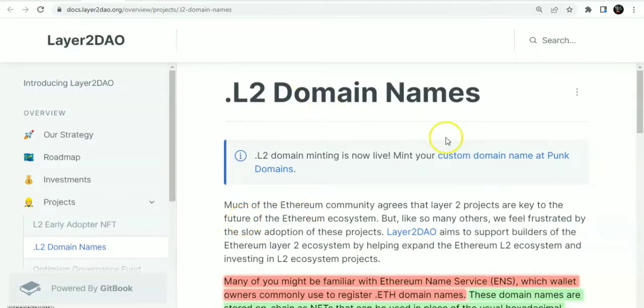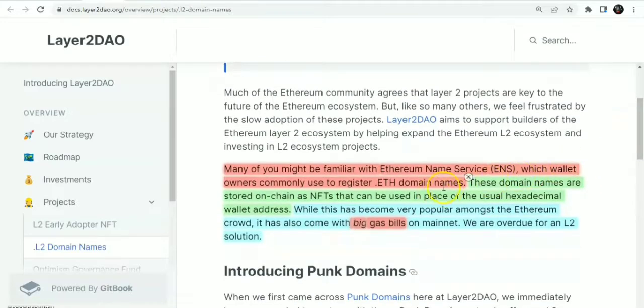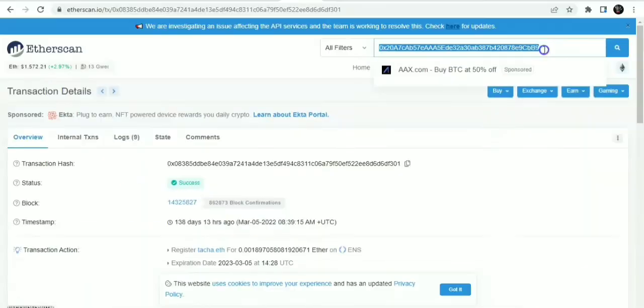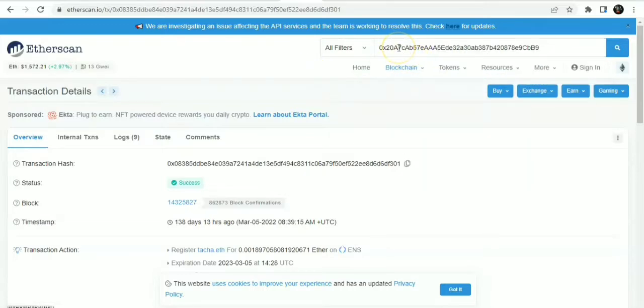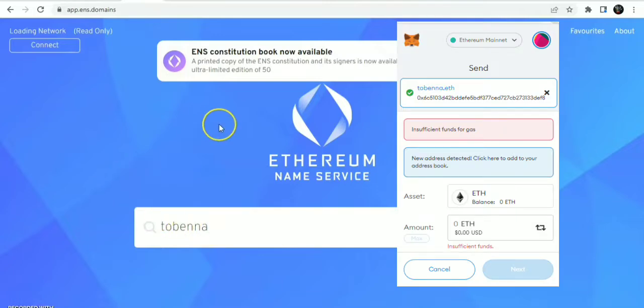So what are L2 domains? Many of you might be familiar with the Ethereum Name Service (ENS), which wallet owners commonly use to register .eth domains. These domains are stored on-chain as NFTs that can be used in place of the usual hexadecimal wallet address, something that looks like this. So instead of pasting this long string of hexadecimal characters, you just have to key in a name that looks like this, domain.eth, into your wallet address section, and you just send.